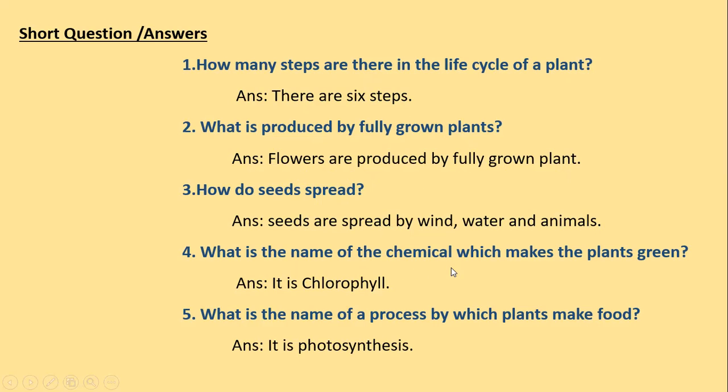What is the name of the chemical which makes the plants green? It is chlorophyll. What is the name of a process by which plants make food? It is photosynthesis. Must learn this spelling properly. They will come in your exams. So the true false, MCQs and short question answers, you have to prepare these all and also learn the spellings of answers. Then they will help you in getting the 100% inshallah.